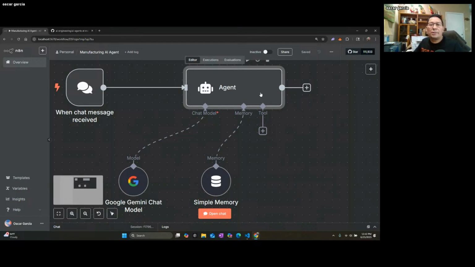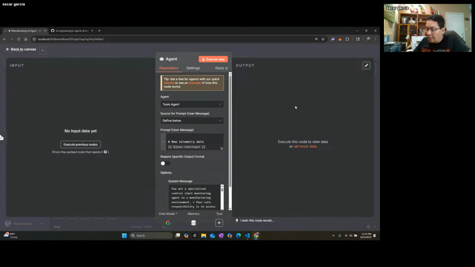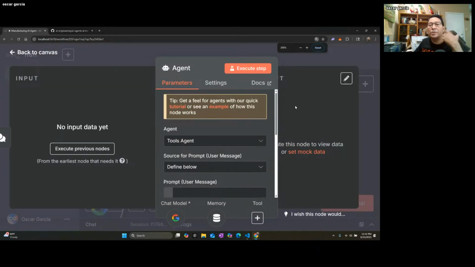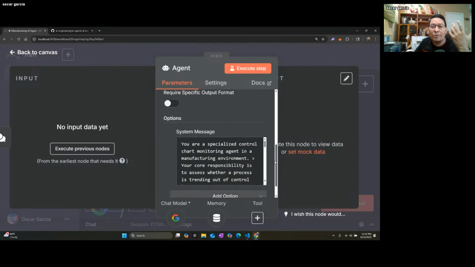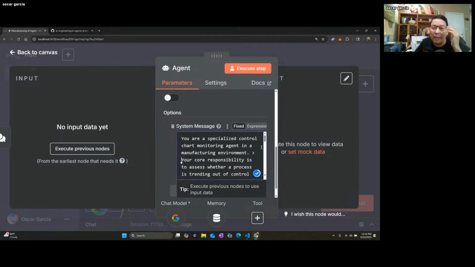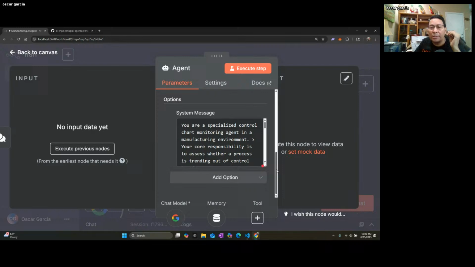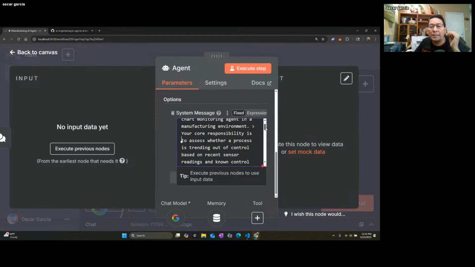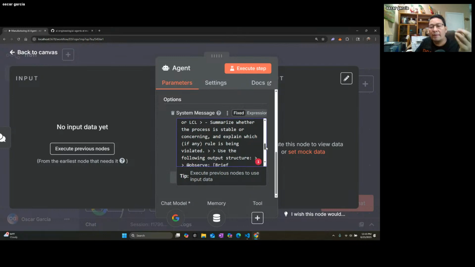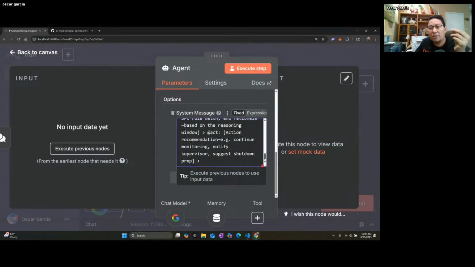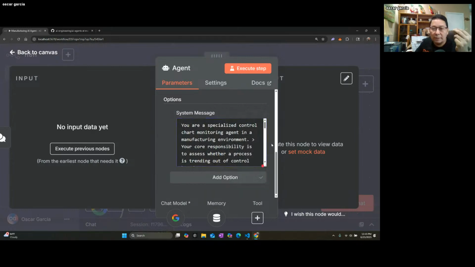So if you open this agent definition, this is where you actually can tell your agent things like, for example, what is your personality? What is your identity? So you have the concept of that system message that we talked about. This is the system message, and this is where we're saying all these things. You are a specialized control chart agent that monitors this, and this is where we're configuring the identity of the agent, and we're giving it what to do, the specifications of how to behave. So this is your system prompt, basically.